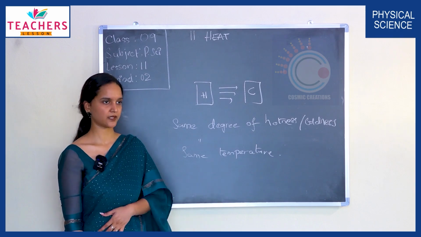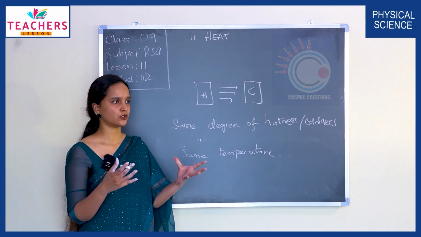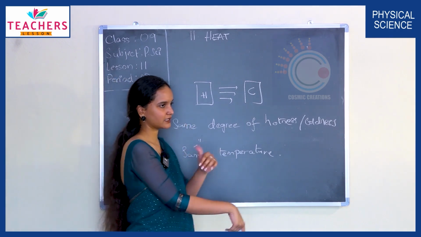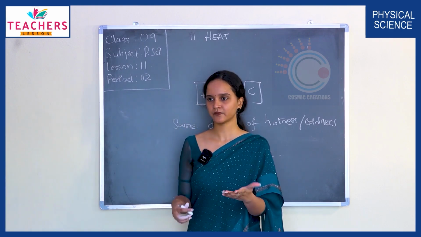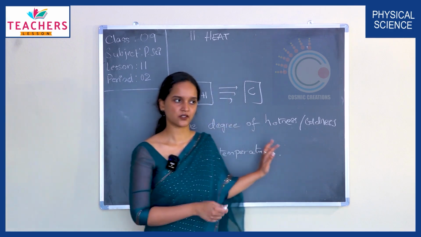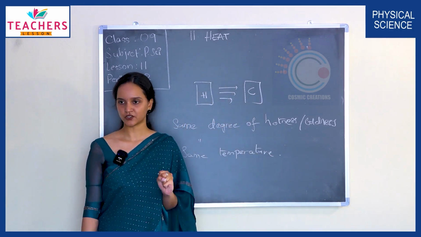So what happens once both the bodies attain the same temperature? The bodies neither release the heat energy nor receive the heat energy. The body does not release the energy, at the same time it does not receive the heat energy as well.